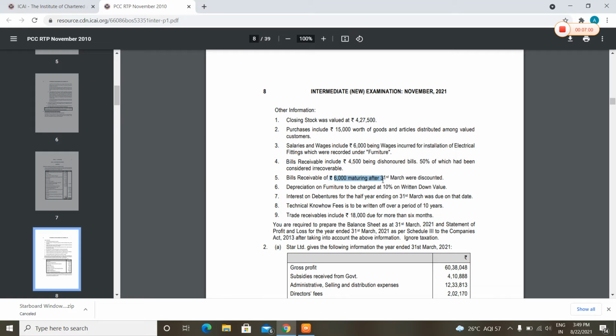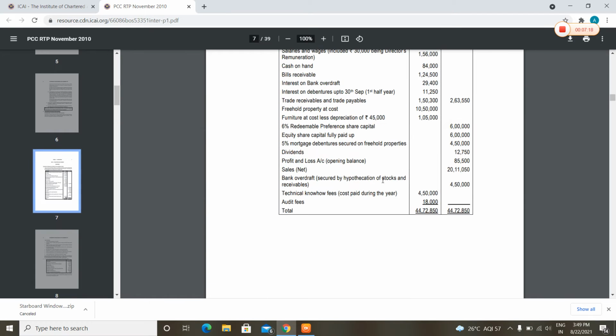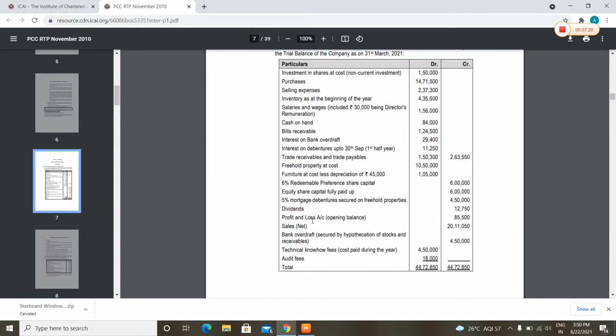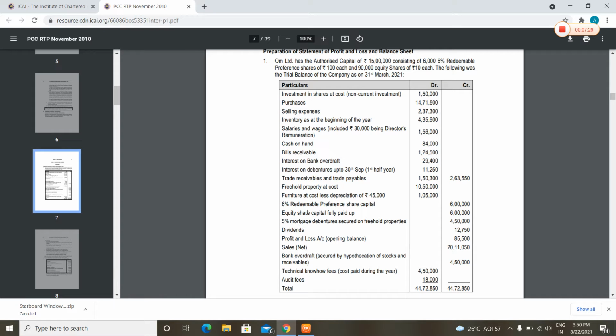So let's move ahead. Depreciation point done. Interest on debentures was due on that date. This will come under the finance cost. And if you see debentures interest, it's 11,250. Now, what does this mean?